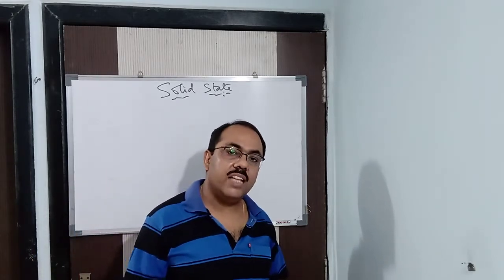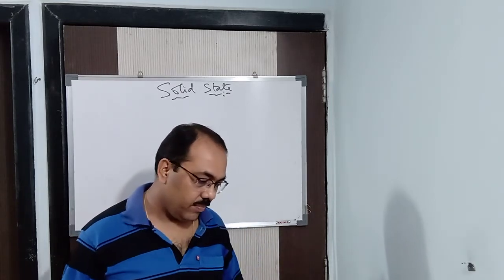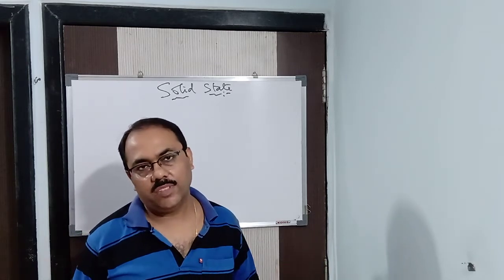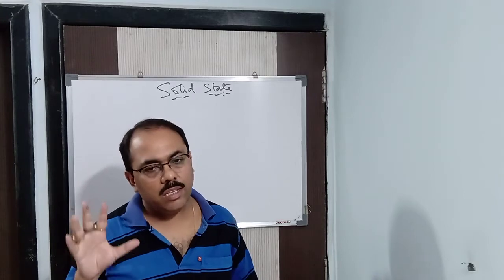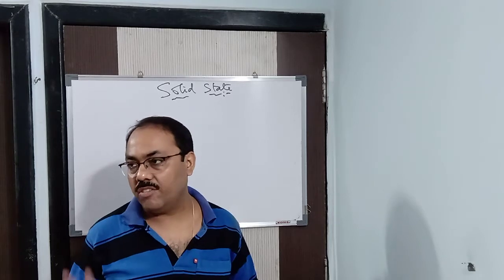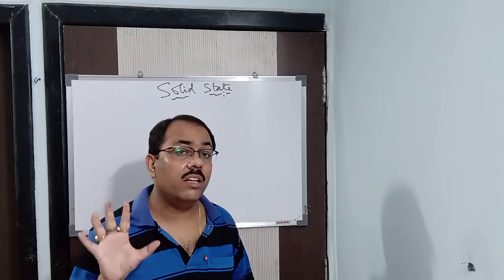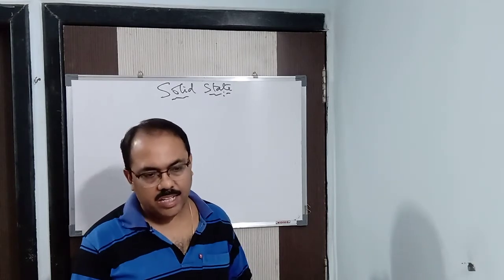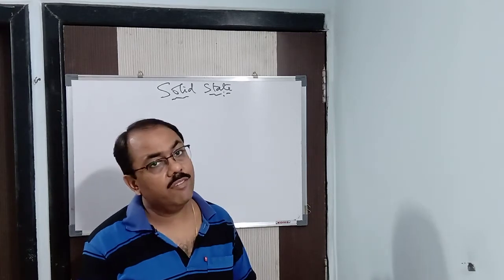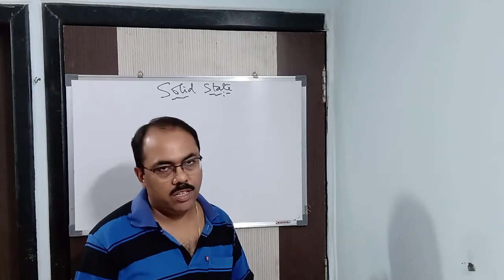Solid is defined as that form of matter which possesses rigidity and hence possesses a definite shape and a definite volume. Again I repeat, solid is that state of matter which possesses rigidity. As a result, it has got a definite shape and a definite volume. Now we come to know solids are rigid, they have got a definite shape and hence a definite volume. A solid has a large number of free surfaces. We have studied all these things.